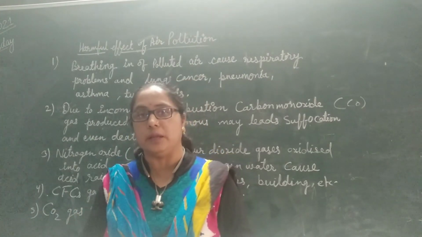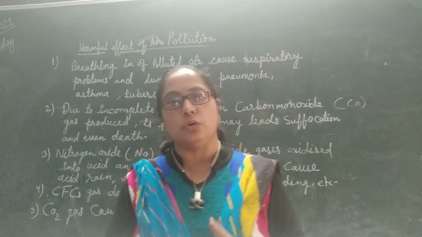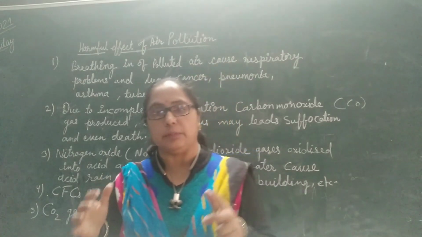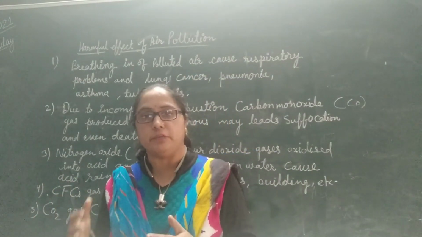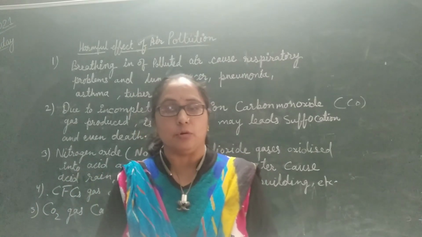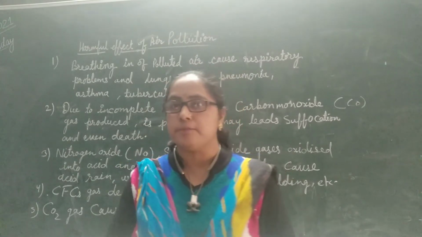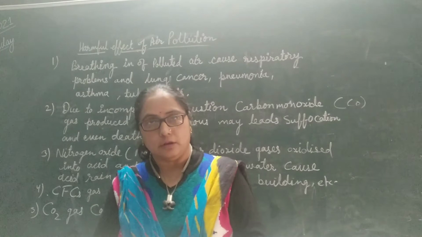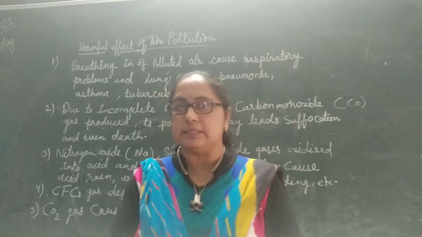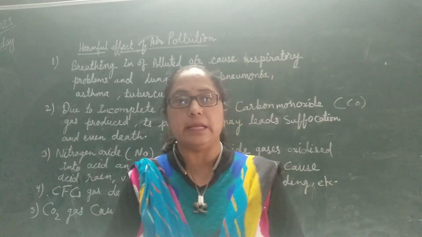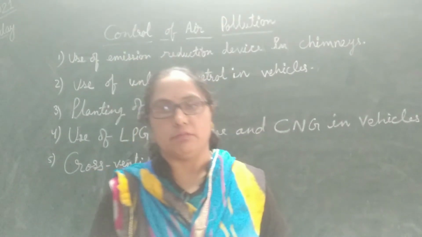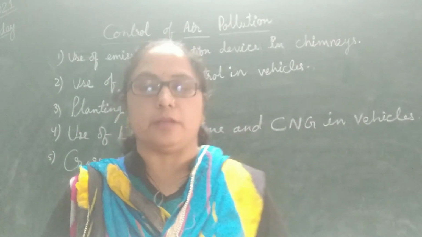We know that global warming means the amount of carbon dioxide increases due to deforestation, cutting of trees and forests, and burning of fuels like coal, petrol, and diesel. When these burn in oxygen, they produce carbon dioxide. As the carbon dioxide increases in our atmosphere, it increases the temperature of Earth, and that is called global warming.